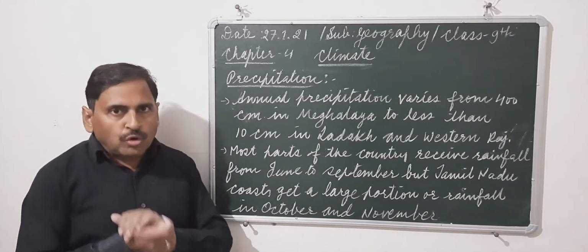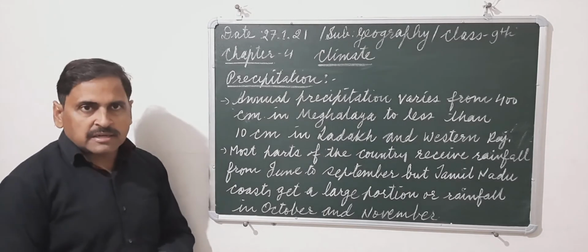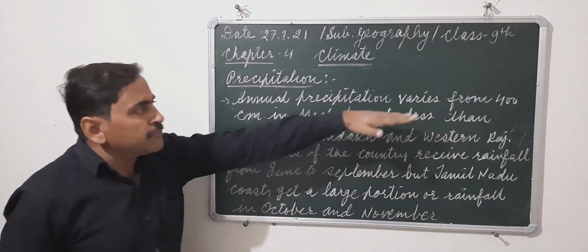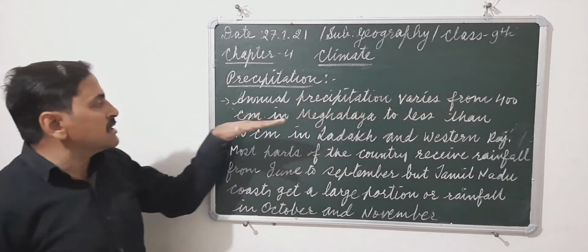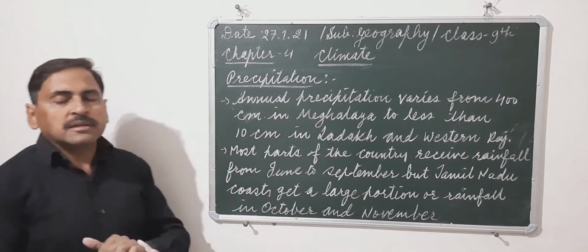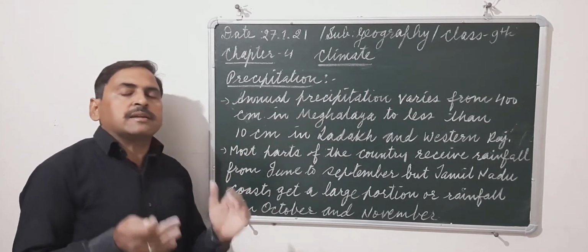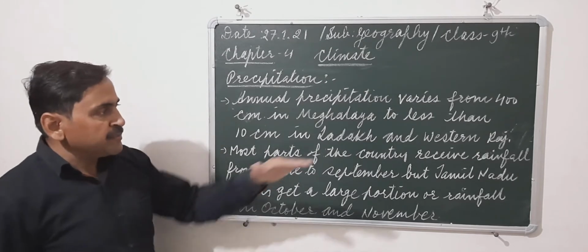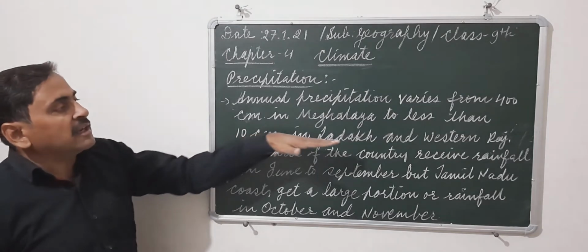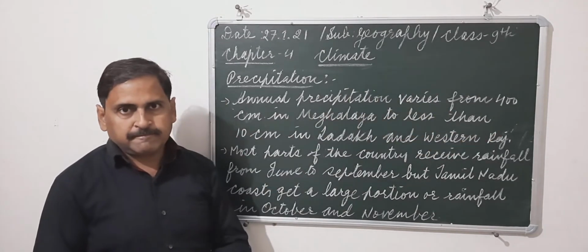We find a lot of variation in the precipitation as well. Say, for example, the annual precipitation varies from 400 centimeter in Meghalaya. Must remember that Mawsynram in Meghalaya receives the highest rainfall in the world, to less than just 10 centimeter in the Ladakh and western part of Rajasthan.